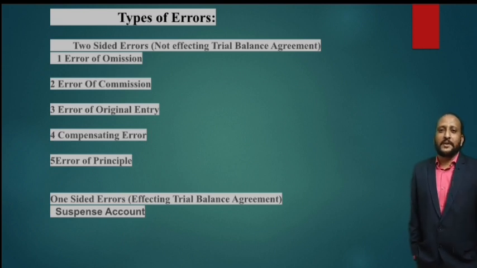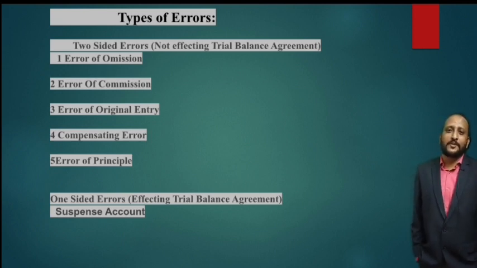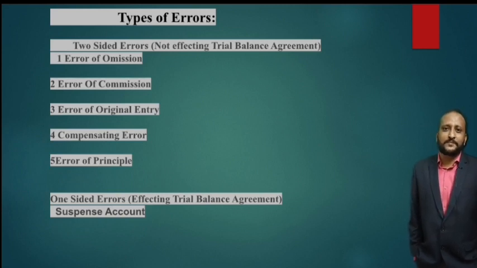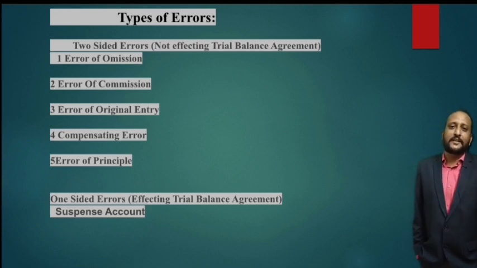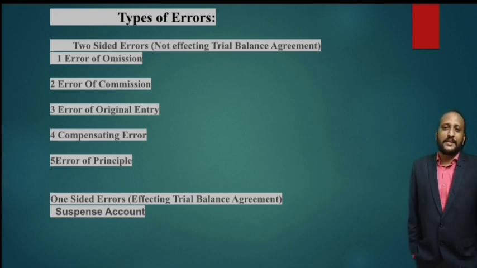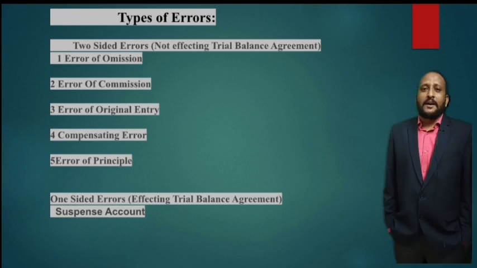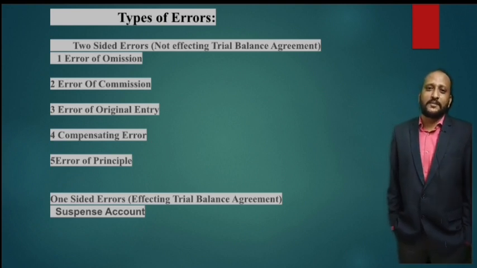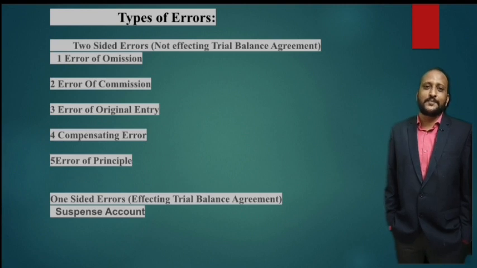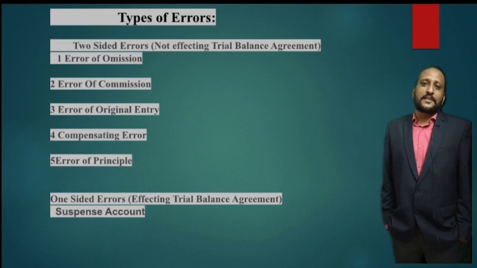The trial balance will not agree, either the debit balance or credit balance will not be equal, and such errors are called one-sided errors, which can be easily located and traced. To avoid these one-sided errors, a suspense account will be opened and maintained, right? Now let us see what these two-sided errors are. The first is called error of omission, then error of commission, error of original entry, compensating error, and error of principle.